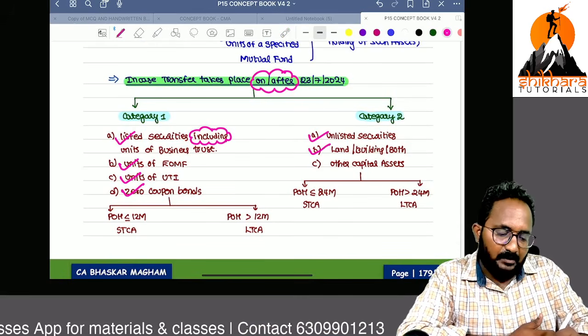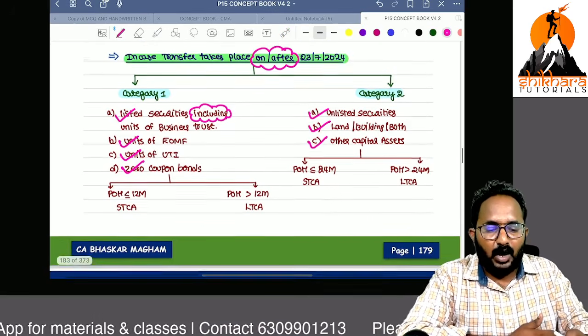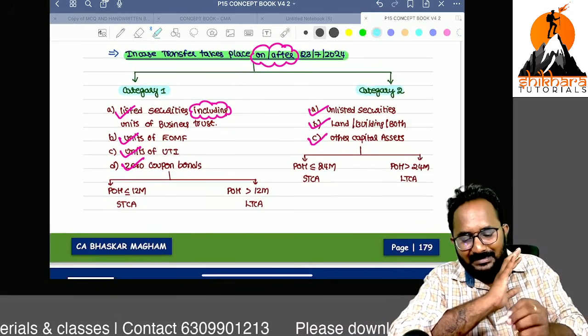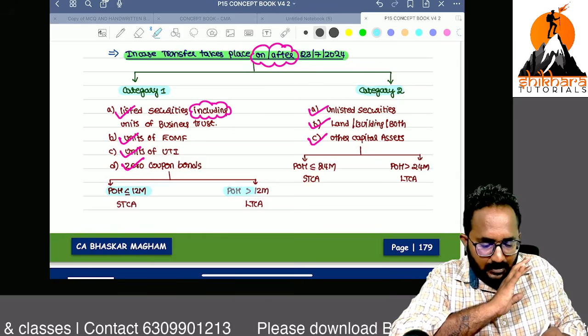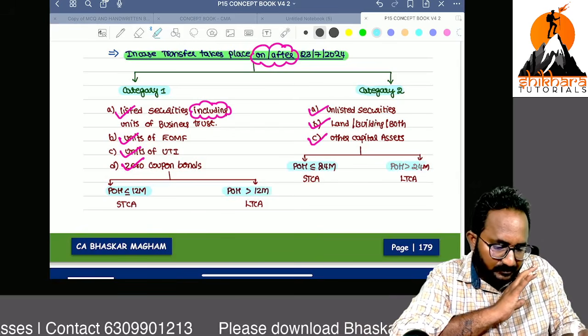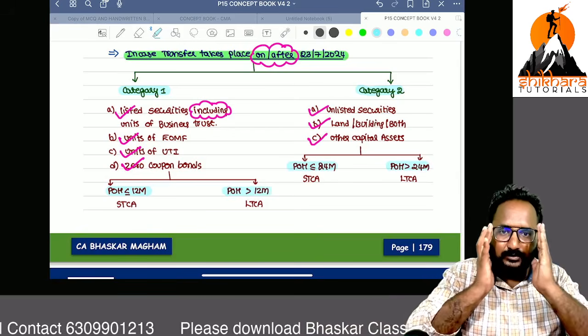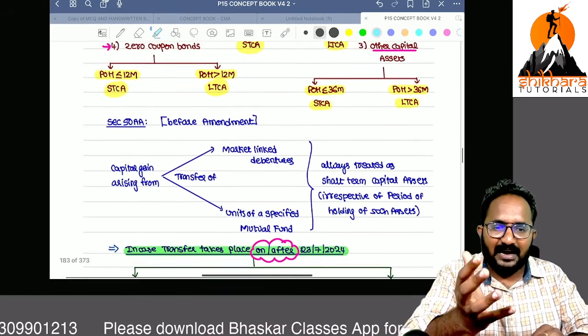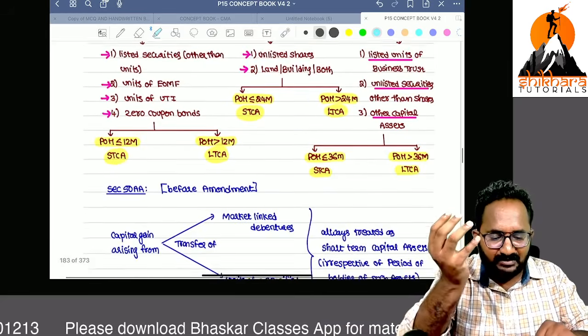And land and building are both, and next one. Now two categories only we have. So two categories related, we have to check 12 months and 24 months. So I hope you understood what is the change they are given. So rationalization of capital gains related they are giving. These are all the things.